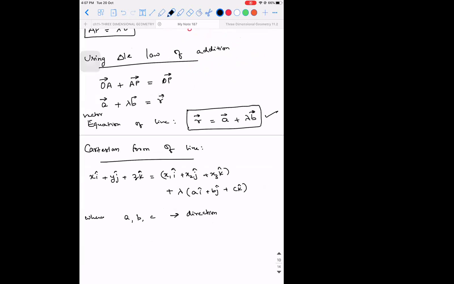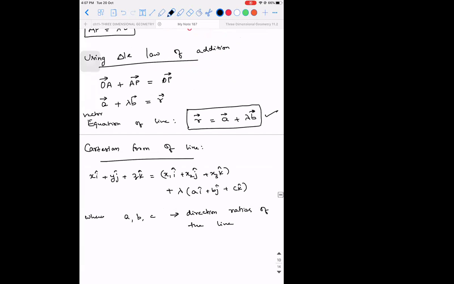Direction ratios of the line, or direction ratios of B vector. From this, I can conclude, observe what I'm going to do. I'm going to bring this whole vector to the left-hand side.